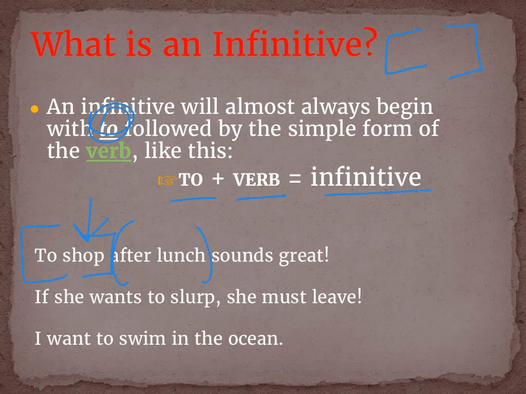Number 2, if she wants to slurp, she must leave. I see the word to here. I look at the word afterwards, which is a verb. To slurp is an infinitive. And I do not see anything else in the sentence. In the last sentence, it says, I want to swim in the ocean. I see the word to. I look at the word that comes after it, and swim is a verb, so therefore I now have what's called an infinitive. And then in what? The ocean, I have a traditional prepositional phrase.